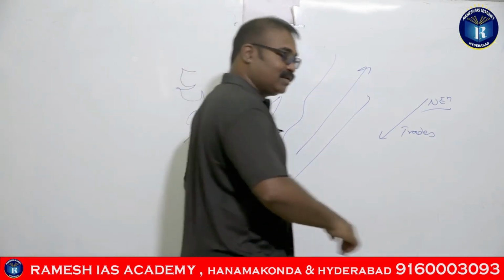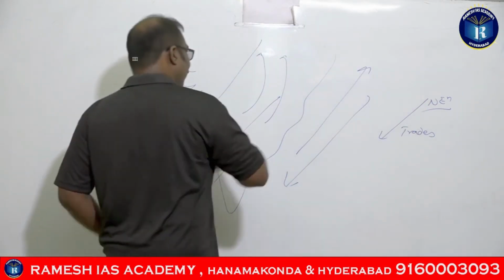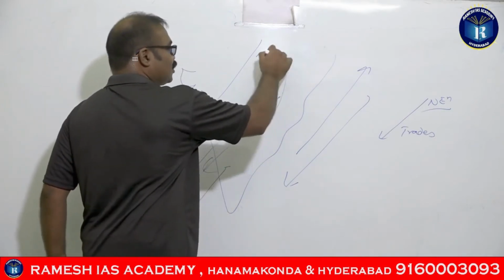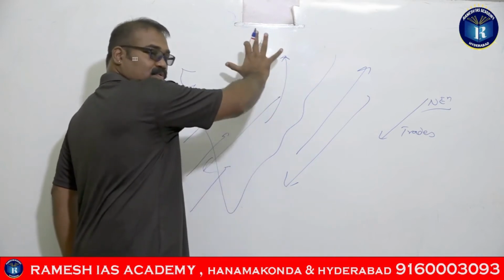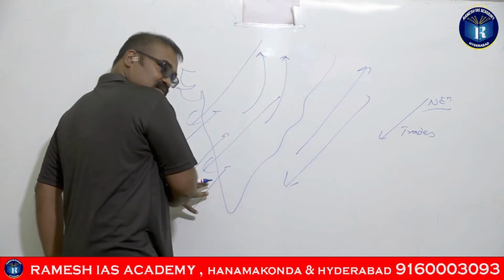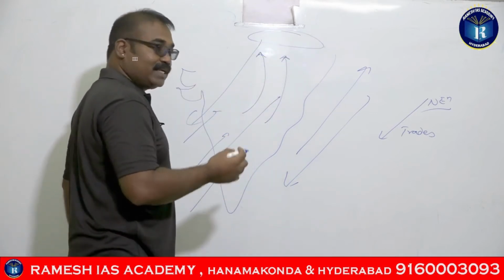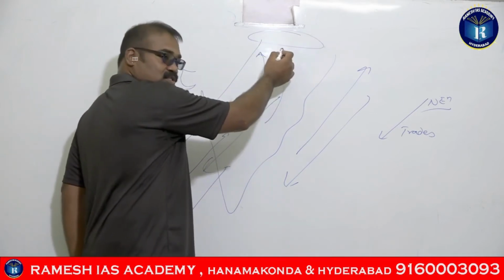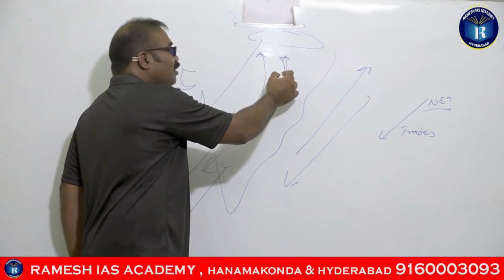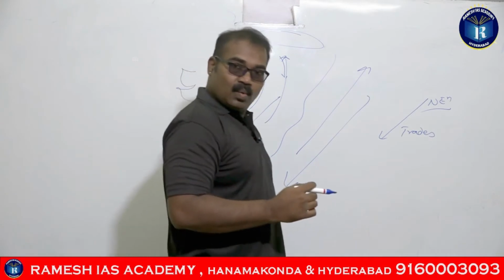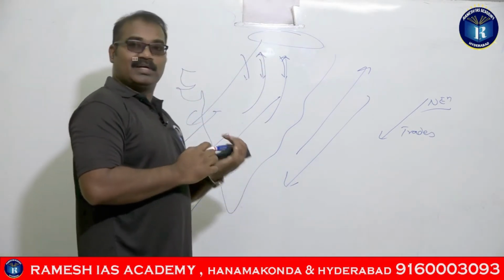The winds which ventured till the northern plains during the rainy seasons are the monsoons, and they will be coming back, retreating. After going, when they come back, that is called retreating.